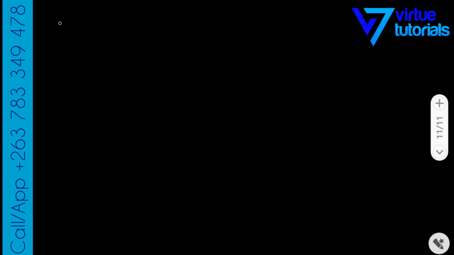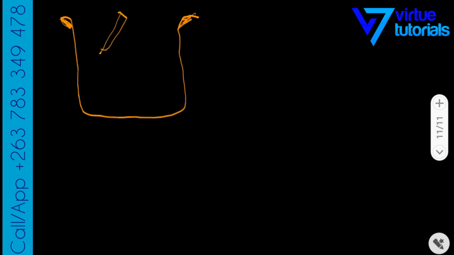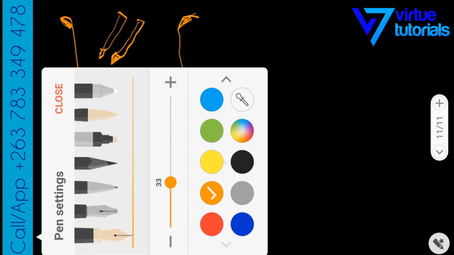So again, we're going to have a box full of pens. So you've got a pen, an orange pen, another orange pen, not the best looking pens.